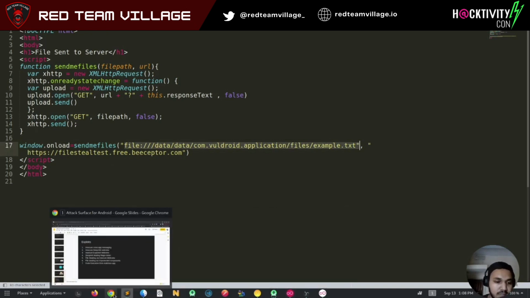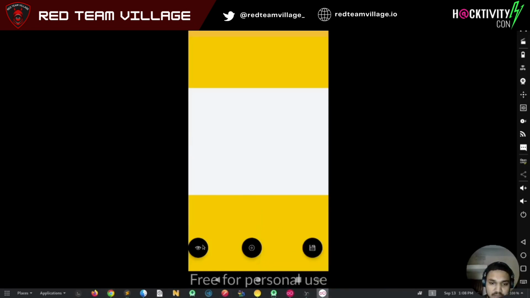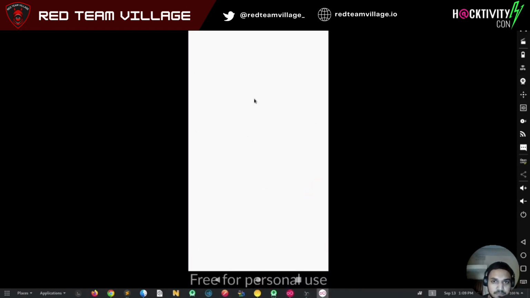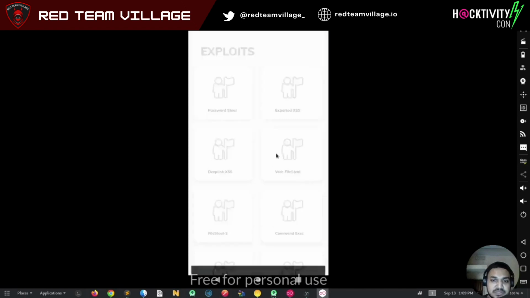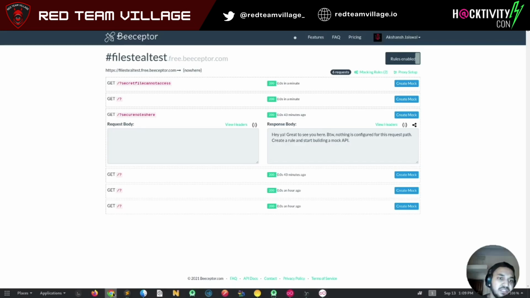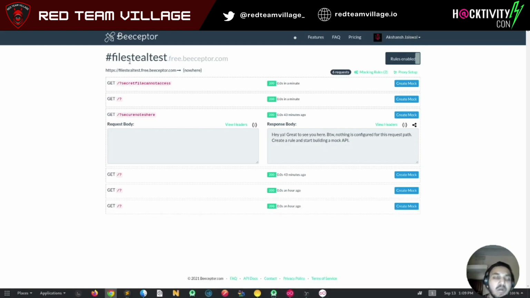So I have opened this webhook here. This was the earlier one. Now let's see the new one. I think our new one is "secret file cannot access". So let's see the exploit for this. This is WebView file stream. Once we click on this, we get "file sent to server". Let's check the server. Here we get it: "secret file cannot access". So this was an attack using WebView, showing how we could steal a file.